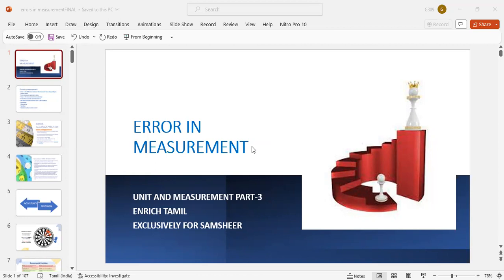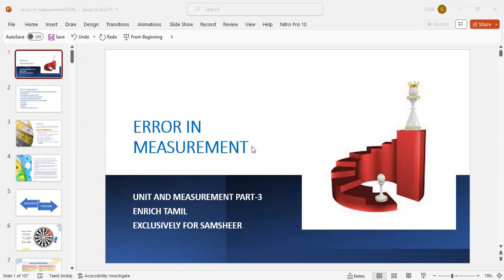While measuring resistance, if temperature varies, resistance varies. If the voltage supply varies, resistance varies. Mechanical vibration, experimental setups, so many things can cause random errors. Personal and observational errors can also cause random errors. So, systematic errors are caused only because of the instrument. Random errors are caused by so many conditions.